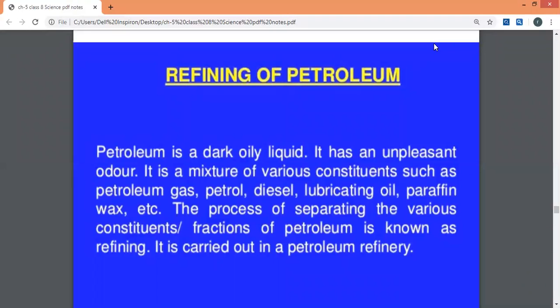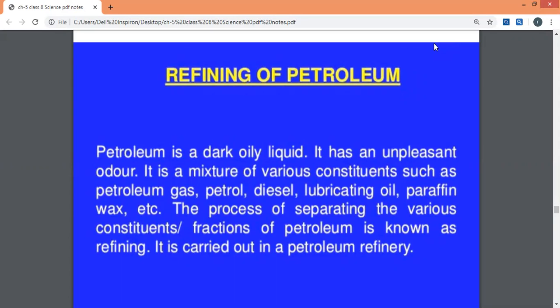So children, we know that petroleum is a dark, oily liquid. It has an unpleasant odor or smell. It is a mixture of various constituents such as petroleum gas, petrol, diesel, lubricating oil, paraffin wax, etc. The process of separating the various constituents of petroleum is called refining, and that refining is done in the petroleum refinery.